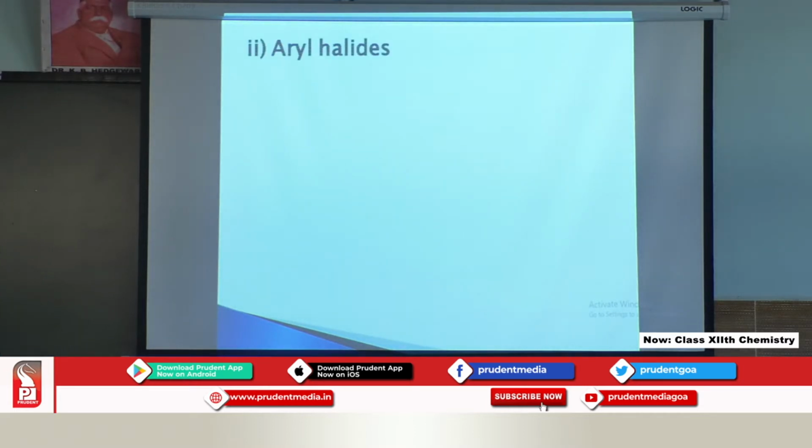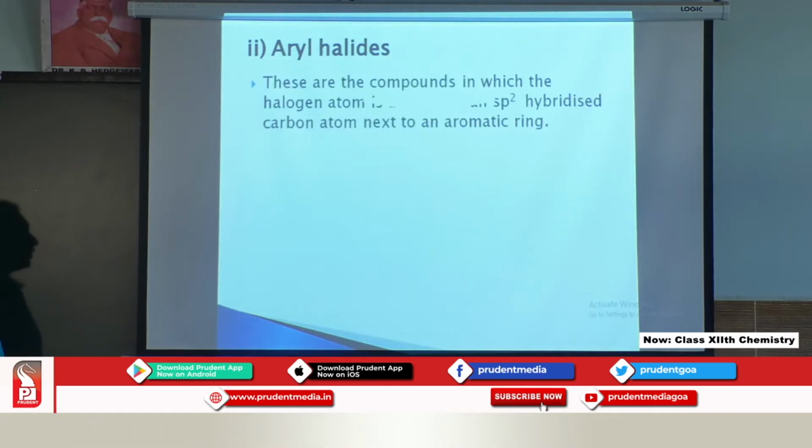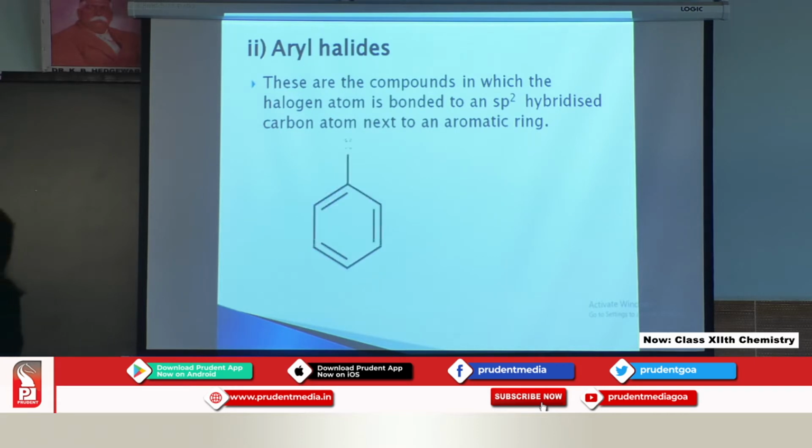Second one in that is the aryl halide. These are the compounds in which the halogen atom is bonded to an sp2 hybridized carbon atom of an aromatic ring. If you look at this example, the halogen is attached to the carbon.